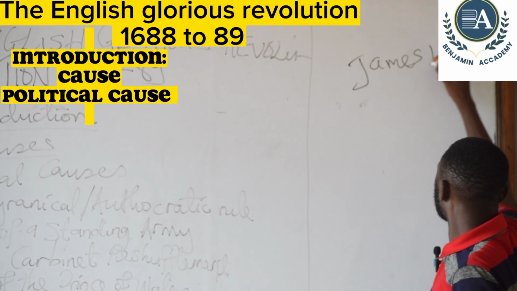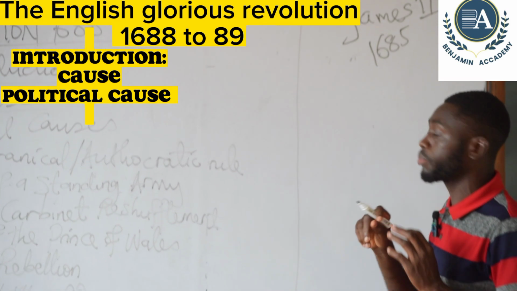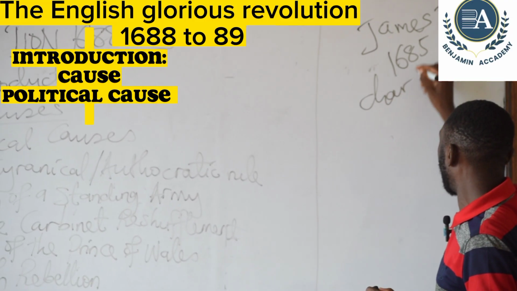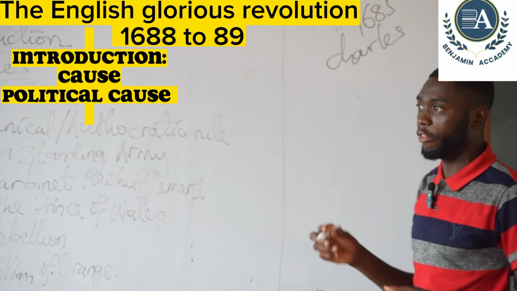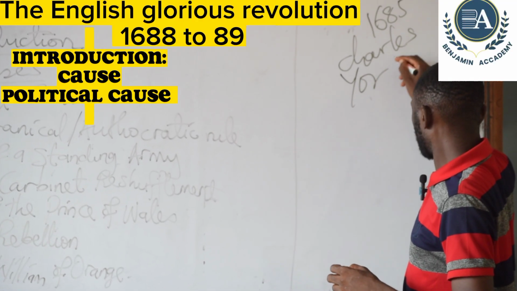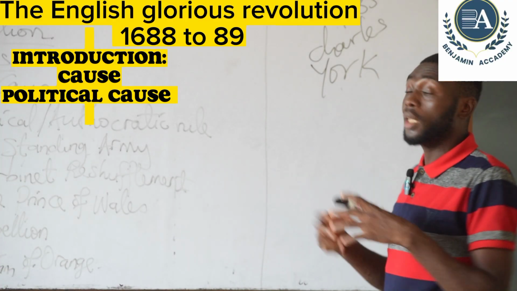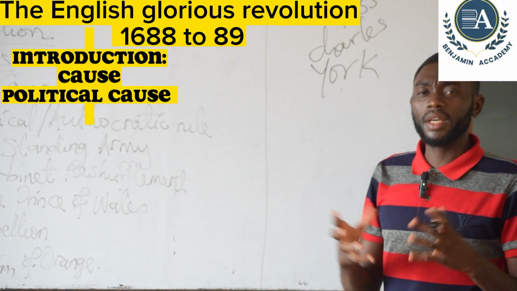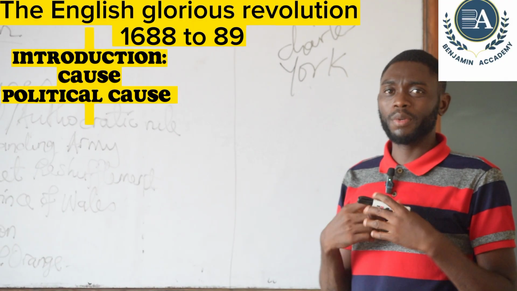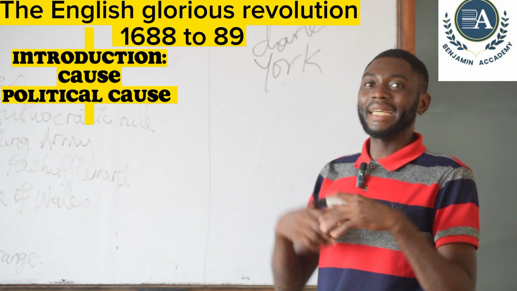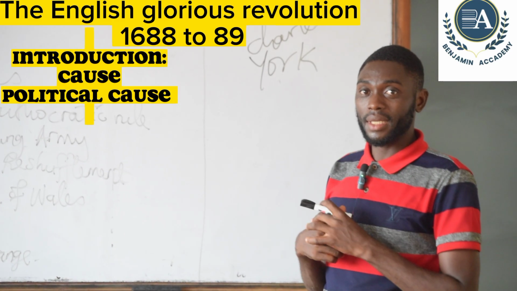James II came to power in 1685 after succeeding his brother Charles II, who died. Charles died, and James, who was the Duke of York, came to power. And when James came to power in 1685, after 3 years' time, James carried out some policies, especially religious policies, that helped to gather the people of England against him.